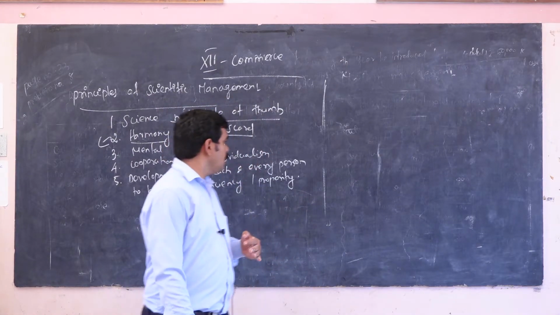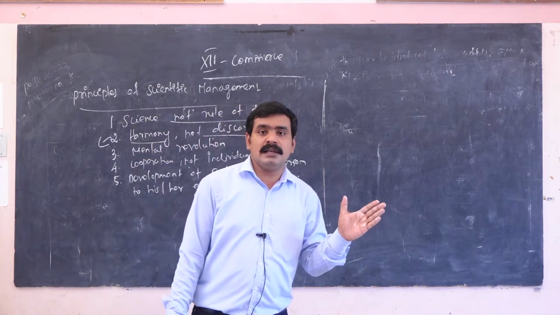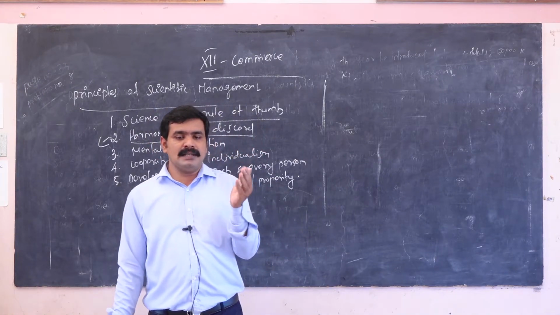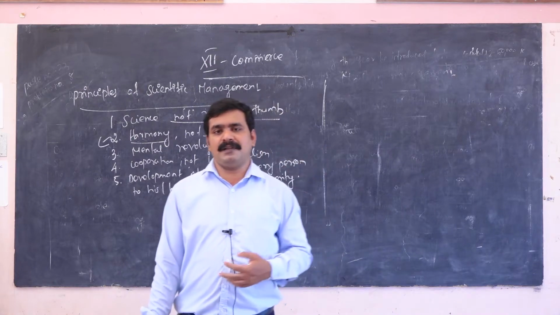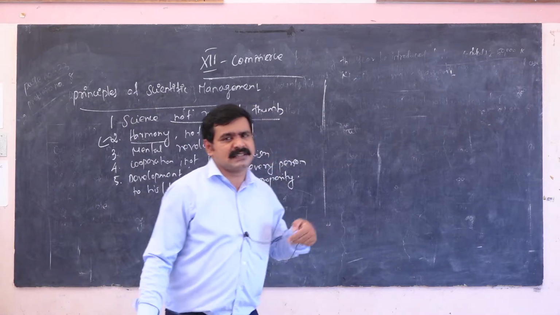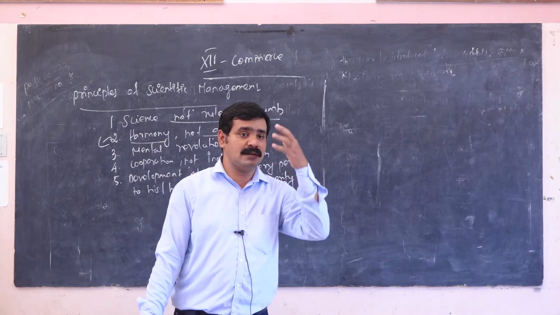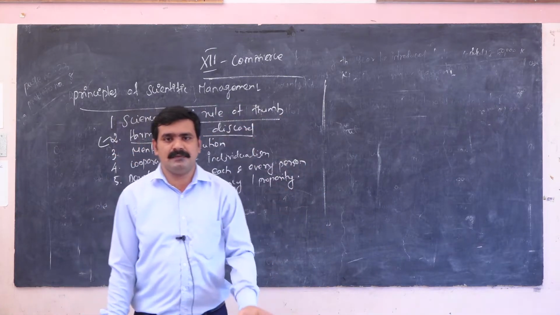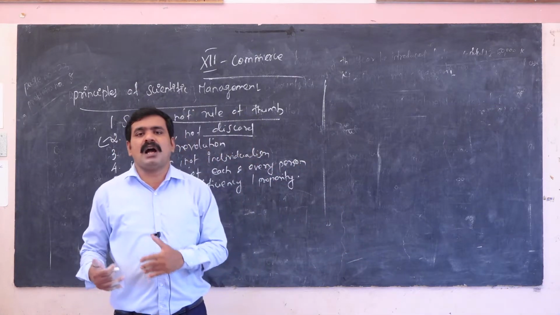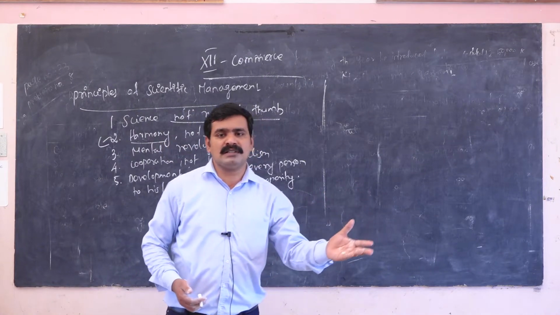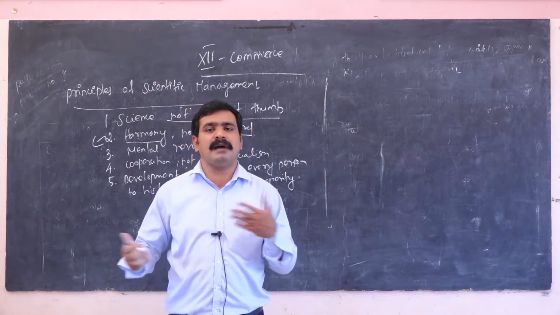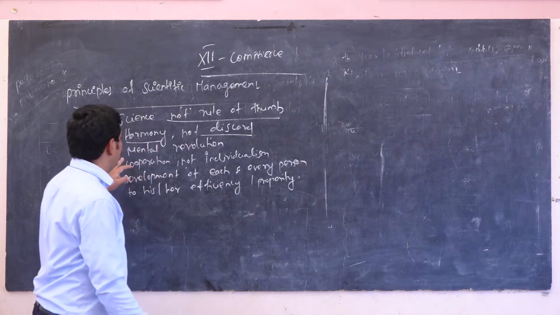Then only the employees are working towards the organization, with the help of making profit. Mental revolution: most of the companies follow this kind of concept. They have to mentally change their attitude and outlook of the organization. It will help reduce the conflict in the organization. They won't go on strike because of the mutual agreement and mutual cooperation between the management and workers. This is a very important thing in the mental revolution.